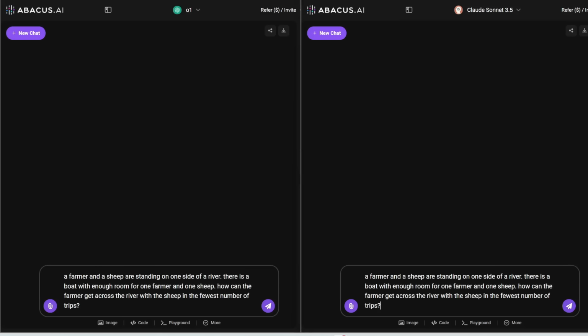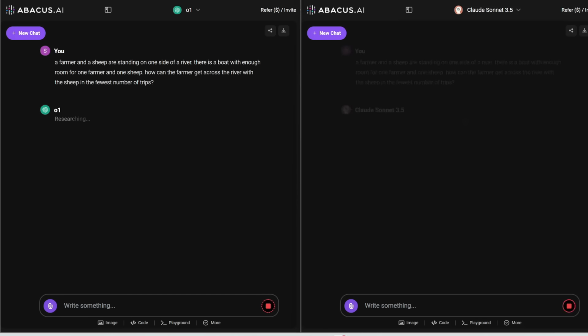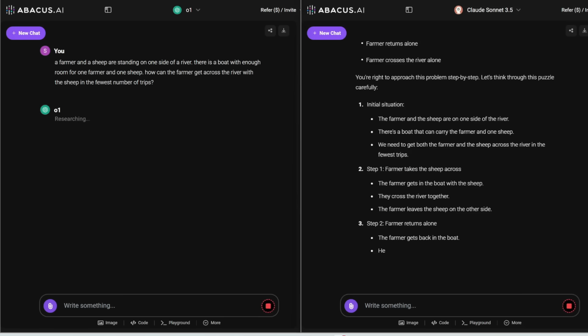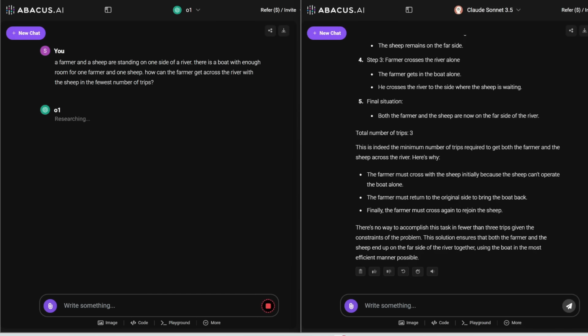Alright, here's a prompt that also tends to throw these chatbots off. So the prompt is: a farmer and a sheep are standing on one side of the river. There is a boat with enough room for one farmer and one sheep. How can the farmer get across the river with the sheep in the fewest number of trips? And I think if a human just reads this intuitively, the answer is, well, it can just take the sheep and go through the river in one trip, right? The boat has enough room for one farmer and one sheep.